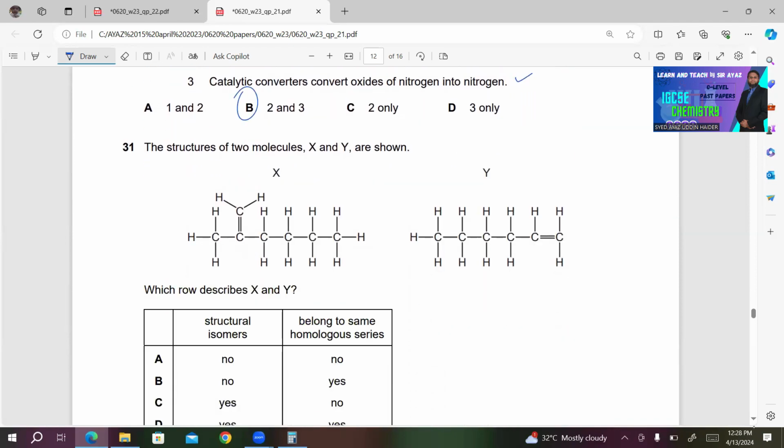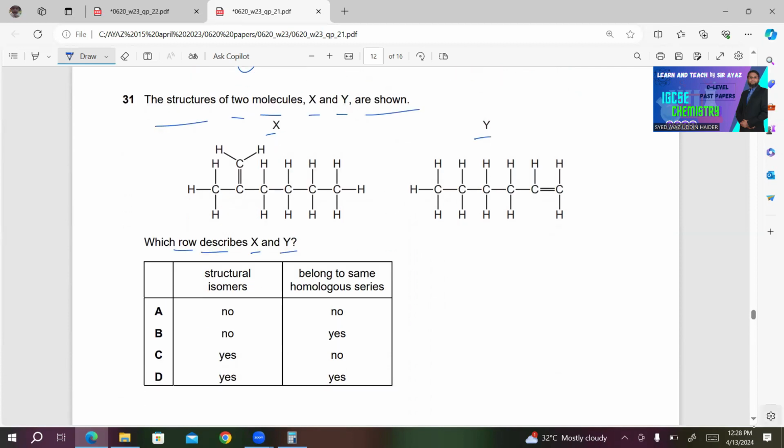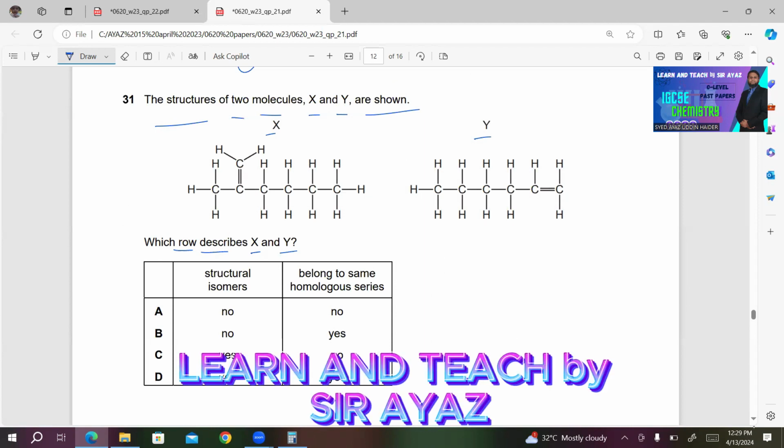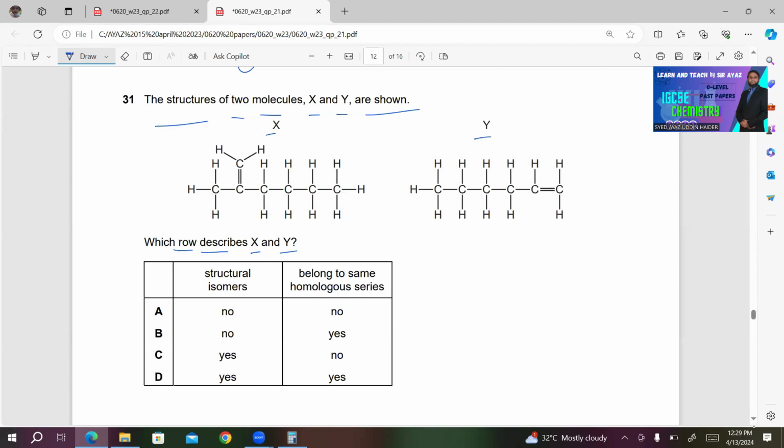Moving to next question, the structures of two molecules X and Y are shown. We have X and Y. Which row describes X and Y? So let's check whether these are structural isomers or not. And then I will check whether they belong to same homologous series or not. Structural isomers, for this, they must have same molecular formula.